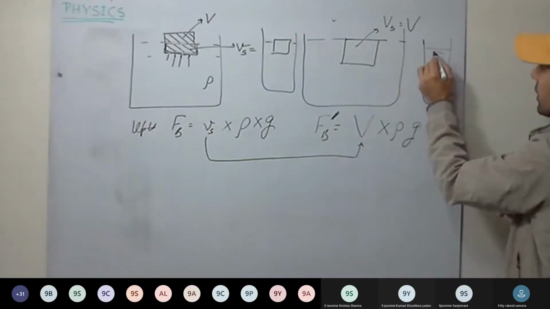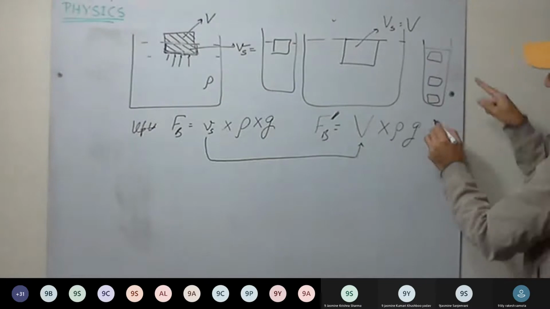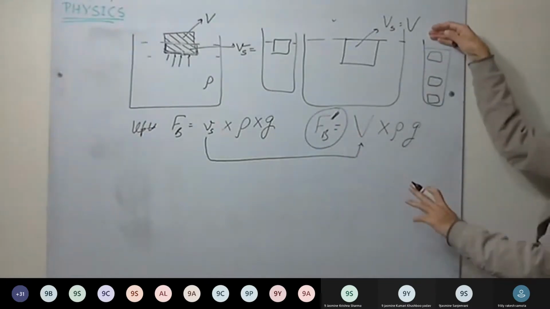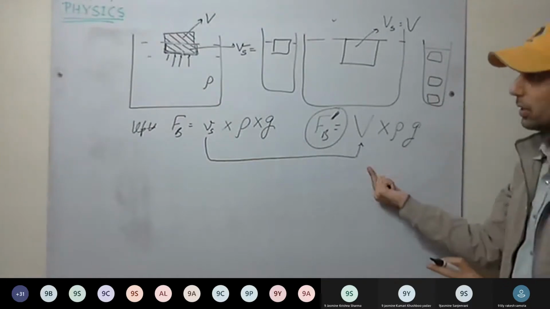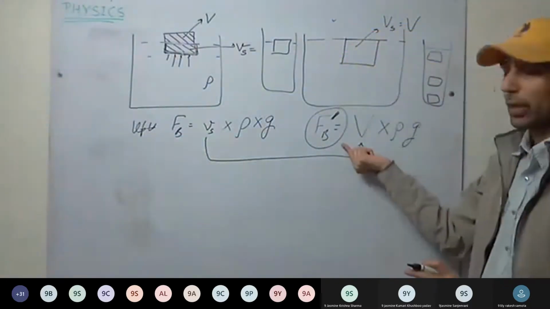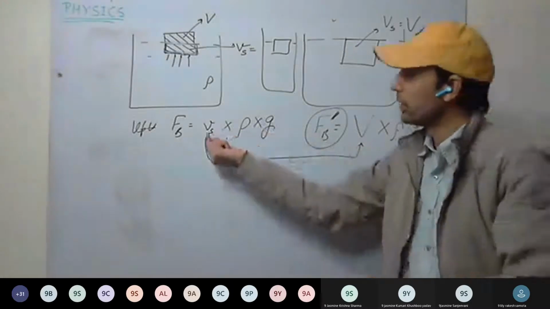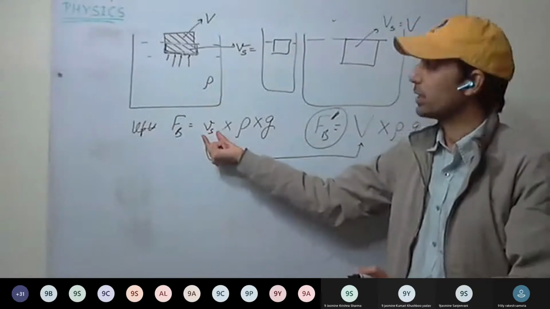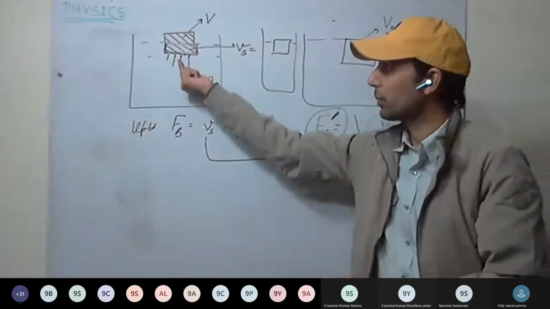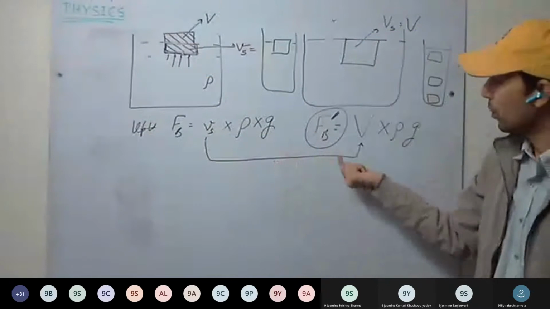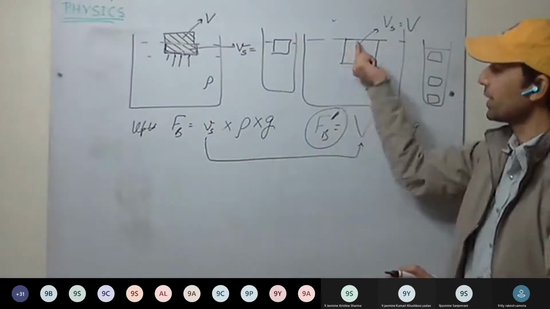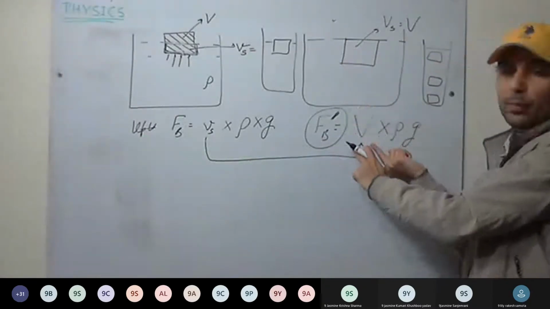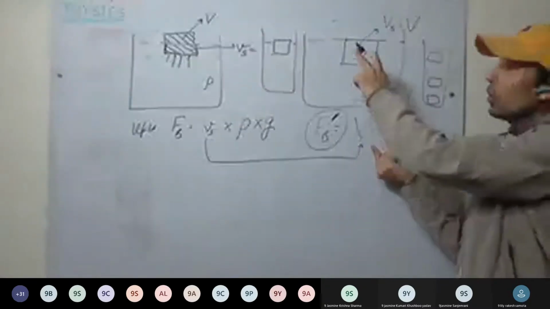So whether here or anywhere, as it gets completely submerged, that is the maximum limit of the buoyant force that the liquid can apply. Okay. This you understood? Maximum buoyant force. Okay. The buoyant force depends on the submerged part of the body, which is the same as the volume of the liquid displaced, how much liquid it is displacing. The more it submerges, the more liquid it is displacing. And when it is completely immersed, it becomes equal to the volume of the body, and this is the limit of the buoyant force that the liquid can apply on the body.